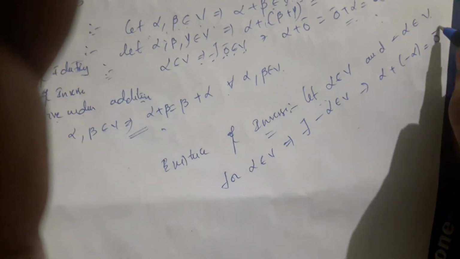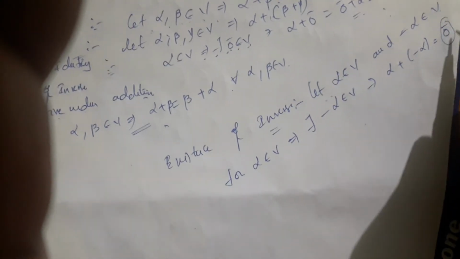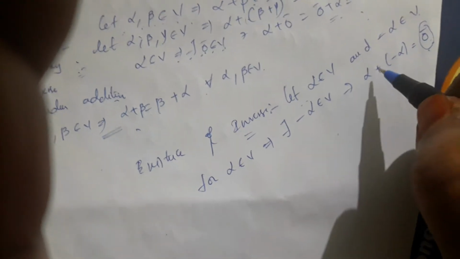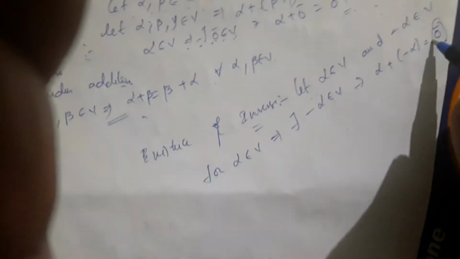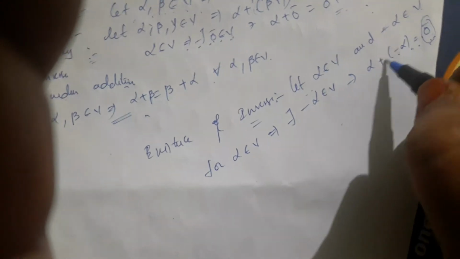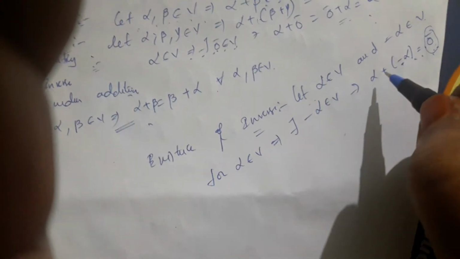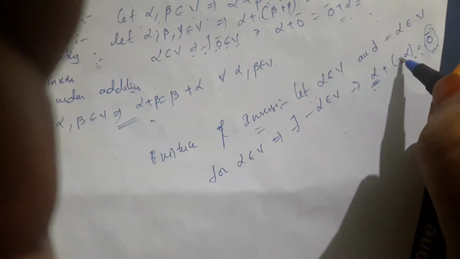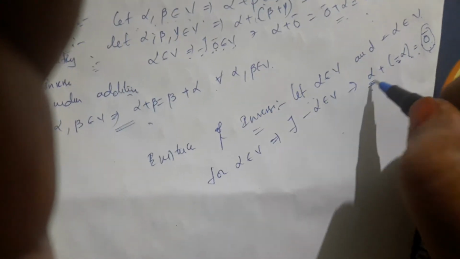Here 0 bar is the additive identity, that is the identity element here. Alpha plus minus alpha is equal to 0 bar, that is, minus alpha is the additive inverse of alpha.